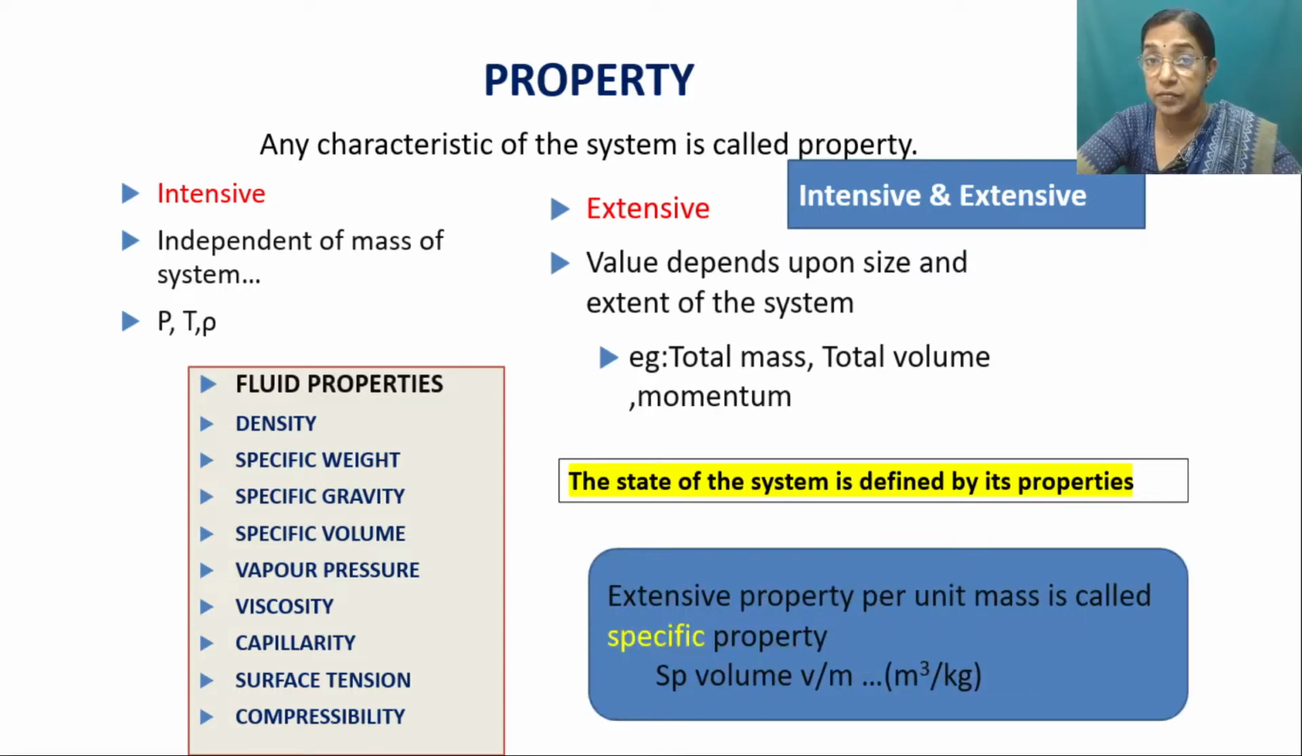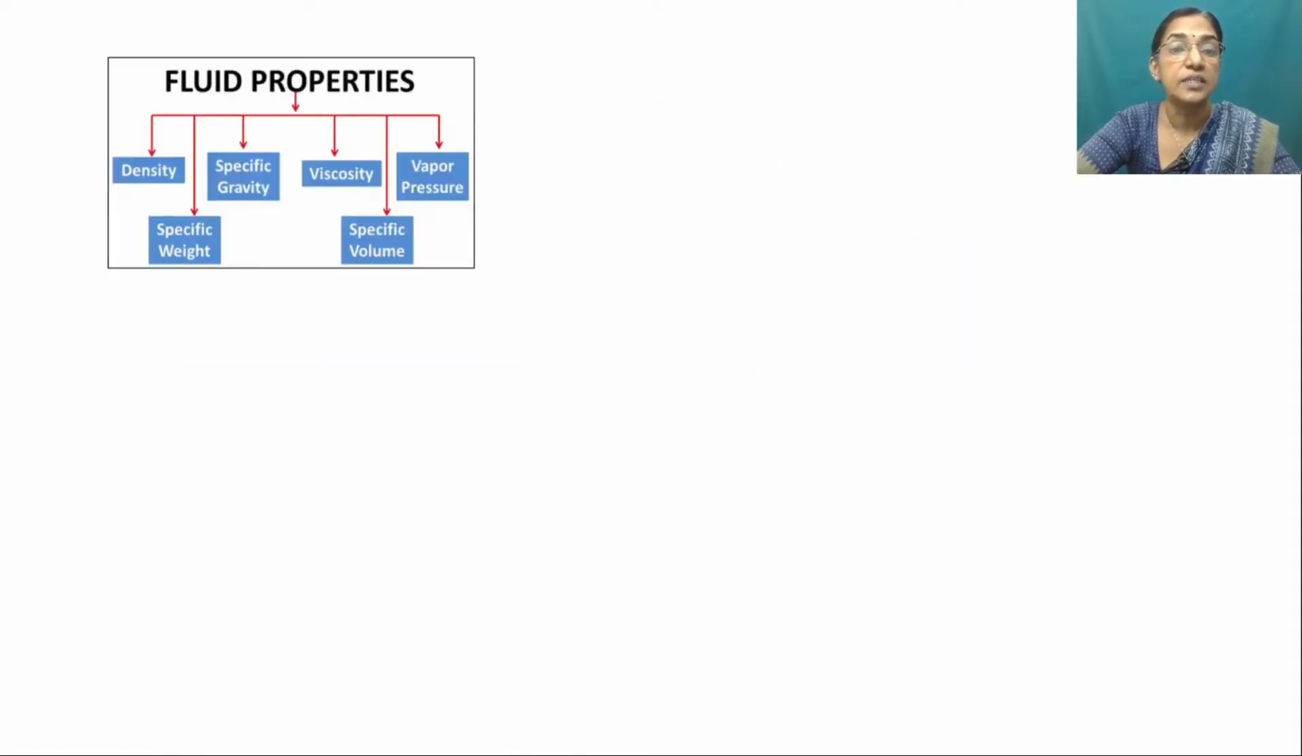An extensive property per unit mass is called a specific property. For example, specific volume means volume per unit mass. Its unit is meter cube per kg. Now, the major properties we are considering are density, specific weight, specific gravity, viscosity, specific volume, and vapor pressure.